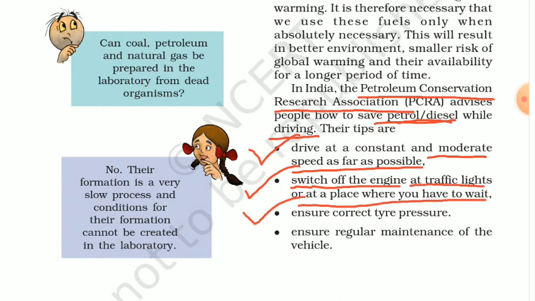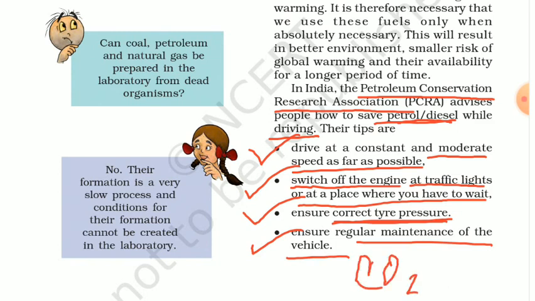Also, we should ensure the correct tire pressure, which will result directly in low consumption of fuel. And we should ensure regular maintenance of our vehicle, which will not create a larger amount of air pollution such as carbon dioxide, sulfur dioxide, nitrogen dioxide, etc.